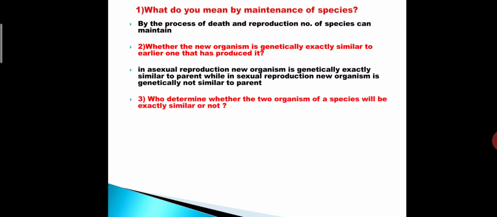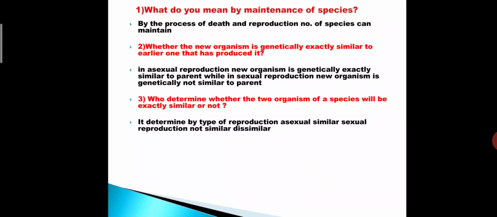Next question is, what determines whether the two organisms of a species will be exactly similar or not? It is determined by the type of reproduction, either sexual or asexual.